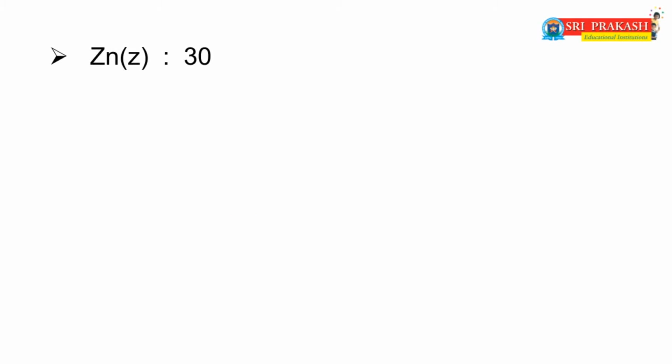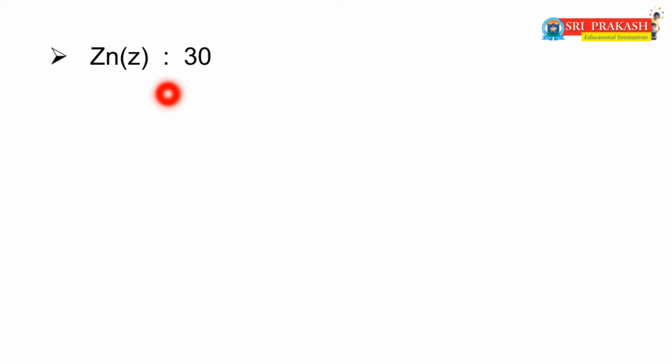Explanation of sp3 hybridization of the zinc ion in the [Zn(NH3)4]2+ complex. Dear friends, you already know that hybridization is explained by using the atomic number of the metal. Now, what is the atomic number of zinc?